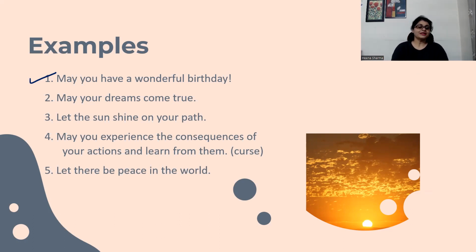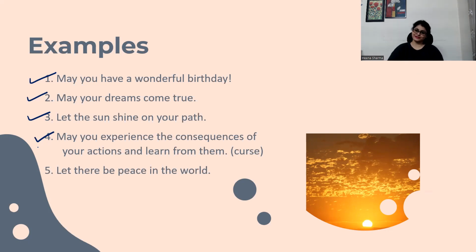Are you getting me? Similarly, we have another example. May your dreams come true. Again, you are making a wish for somebody. Let the sun shine on your path. Again, you are wishing someone good. May you experience the consequences of your actions and learn from them.